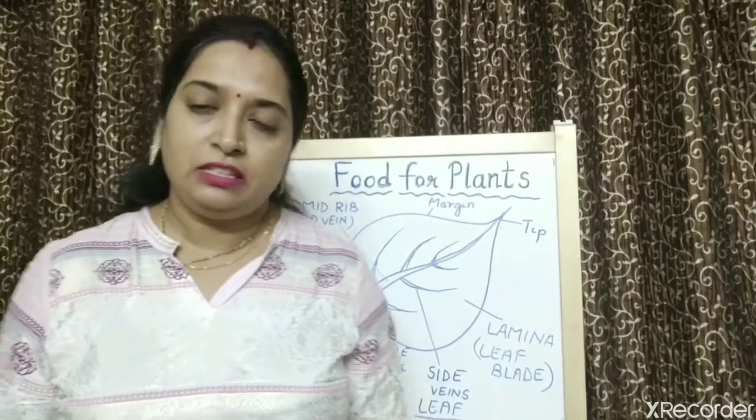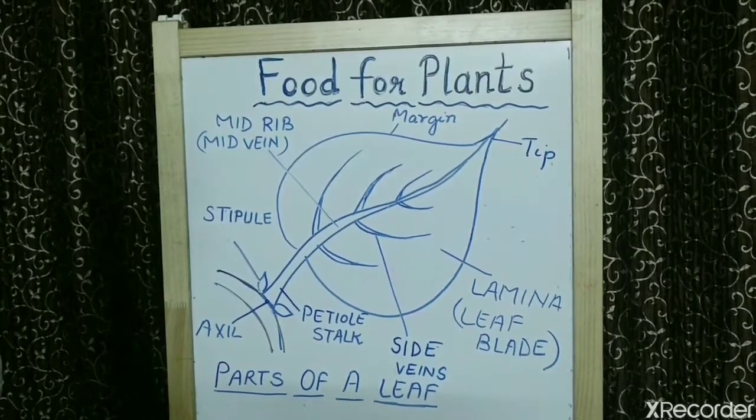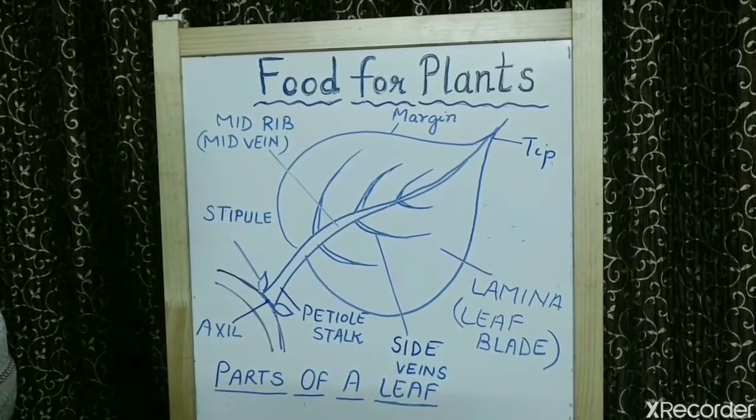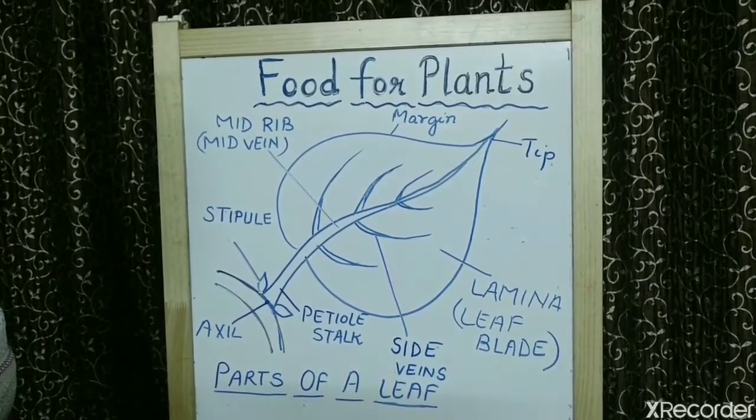So children, this was all about the structure of the leaf. This is a close view of the parts of a leaf. Hope you got all the points clear about the leaf. In our next topic, we will study the food making process in plants.